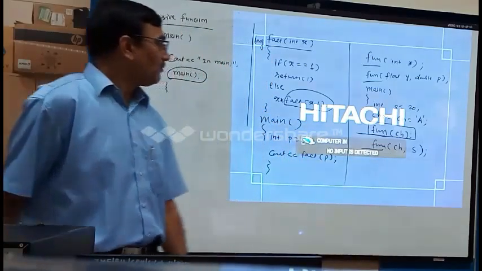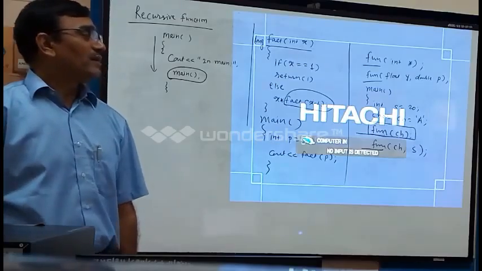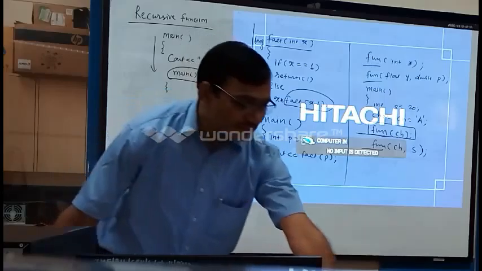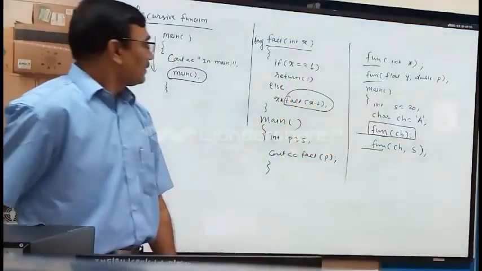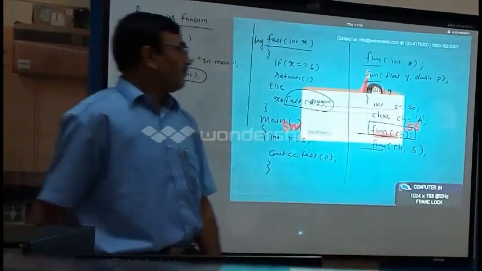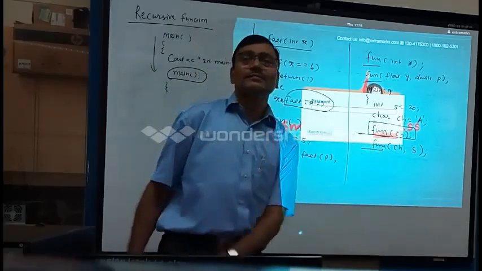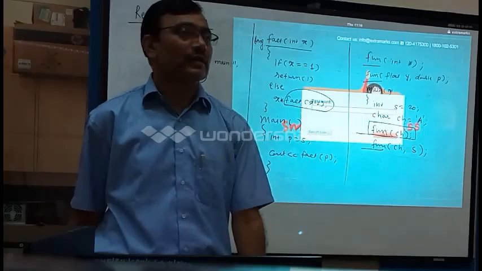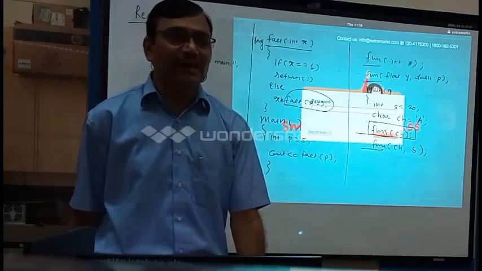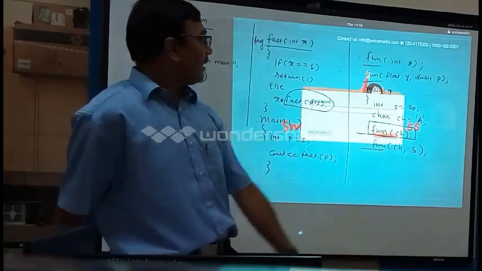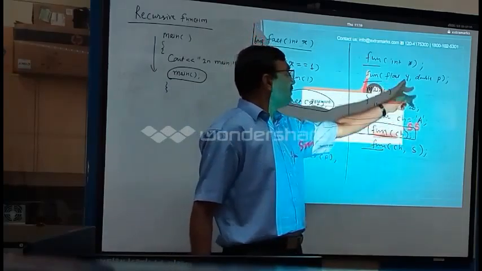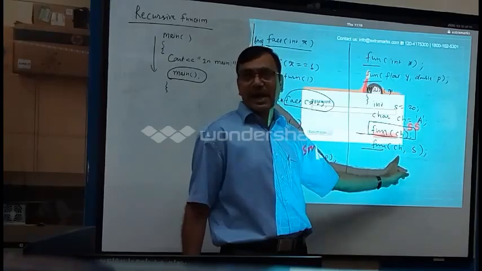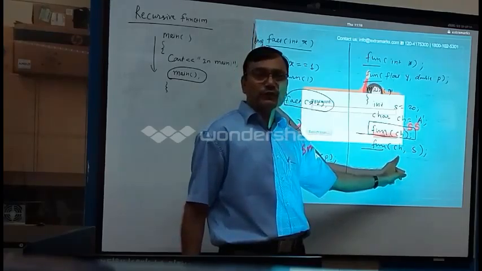What about the second call, fun(ch, s)? What will happen in this case? Ch and s. Will it match with the second type of function? The first parameter is float, whereas we are passing a char. Can the char convert to float?